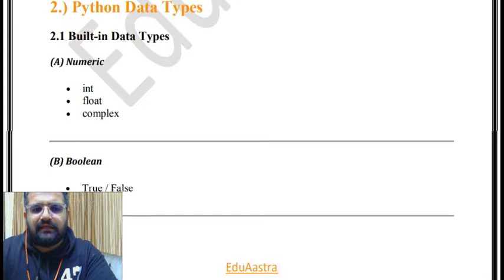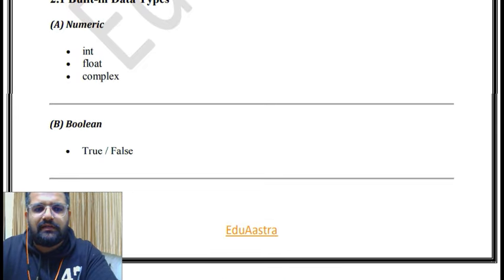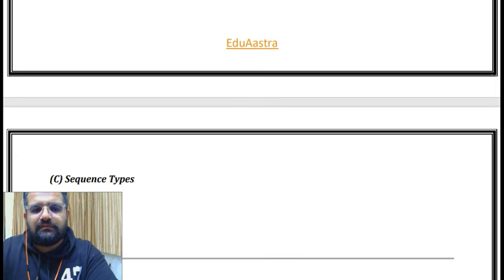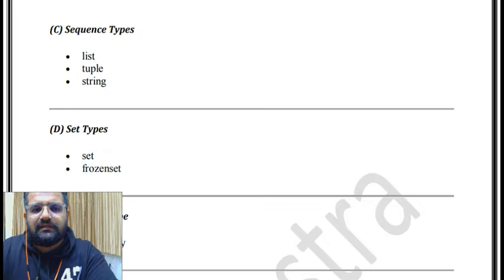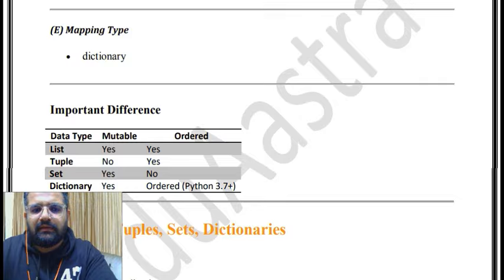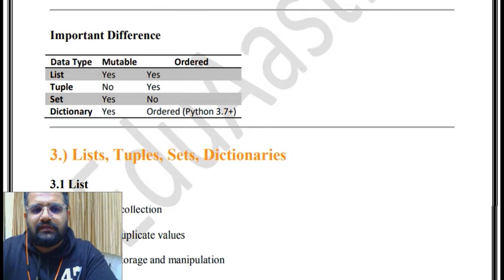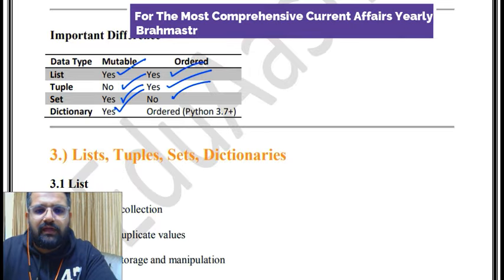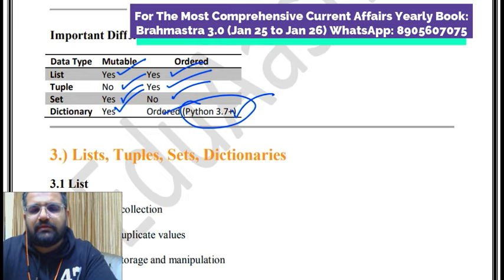Then Python data types are built-in data types. Numeric, that is int, float or complex. Then boolean, true or false. Then sequence types are list, tuple or string. Then set types are set or frozen set, and mapping type is dictionary. Important differences: list is mutable and ordered, so mutable yes, ordered yes. Tuple, mutable no and ordered yes. Set is mutable yes and ordered no. Dictionary is mutable and ordered in Python 3.7 plus.